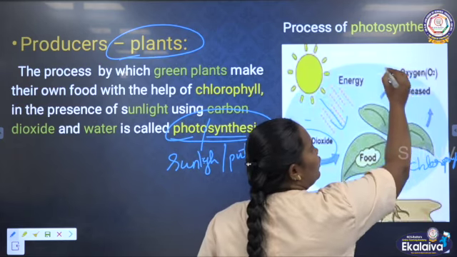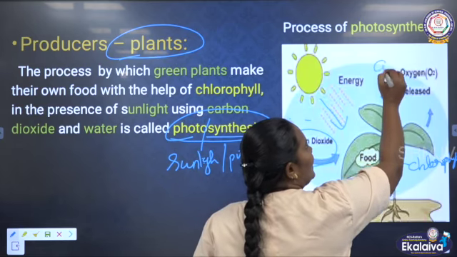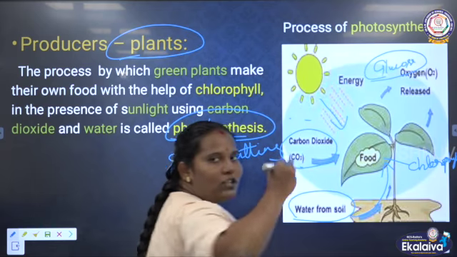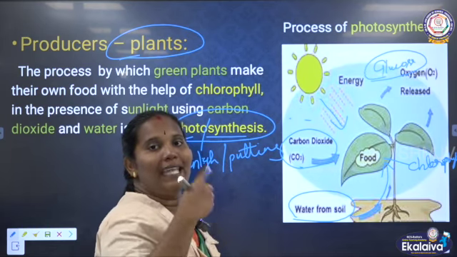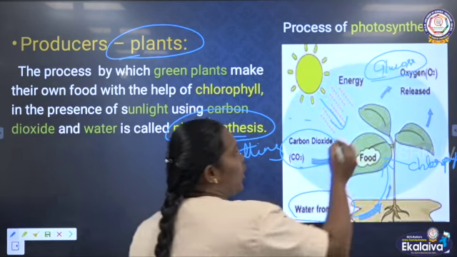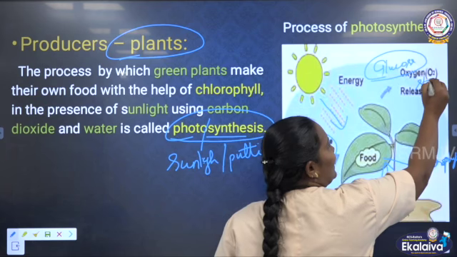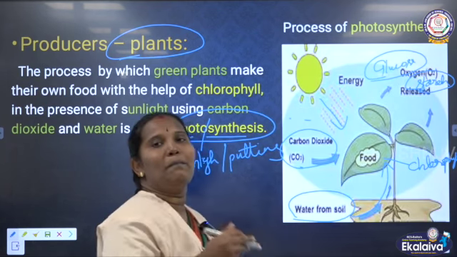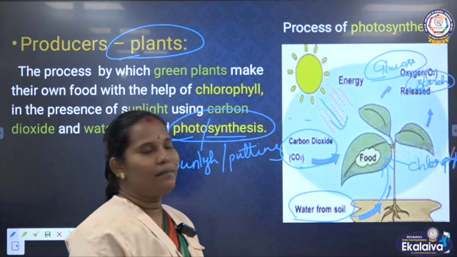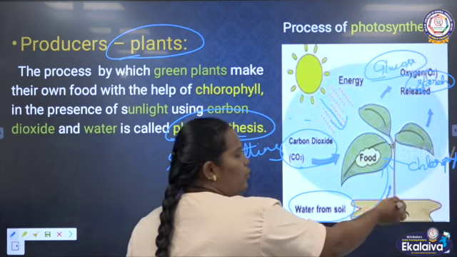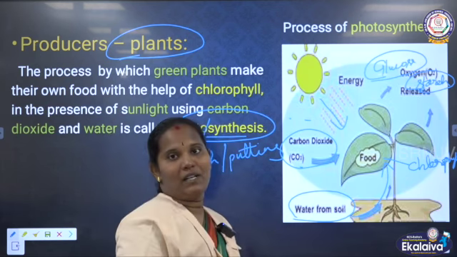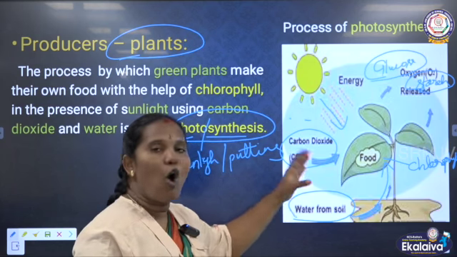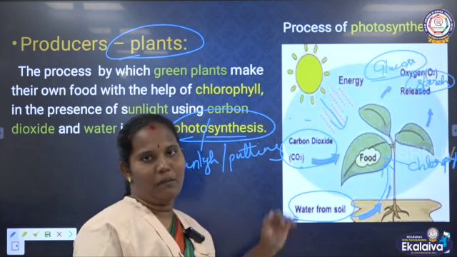They are making the food, no? After that they make glucose. But the plants cannot directly store this food as glucose. After that they convert the glucose into starch. Then these extra foods are stored in the body parts of the plant. What are the body parts? The stem, root, leaf, fruits, vegetables, flowers, these are all body parts of the plants. So, they store all their extra nutrients in the body parts.